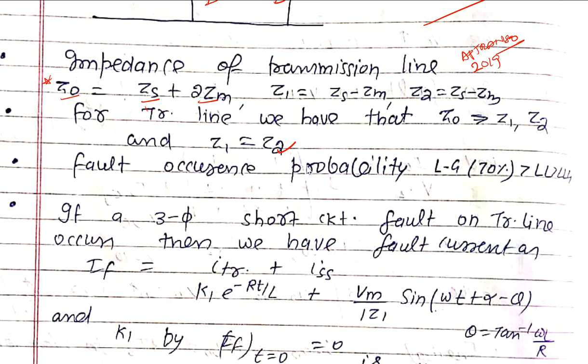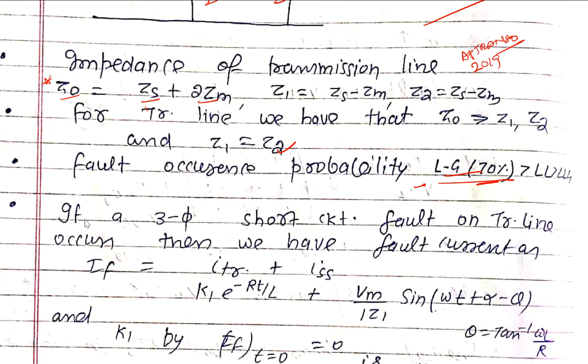Now, fault occurrence probability. For a line to ground fault, generally one line is connected with a tree branch, or is cut and fallen down to the ground, which is considered a line to ground fault. This has a 70% probability when compared to line to line or three phase to ground faults. So most of the times the fault will be a line to ground fault only.